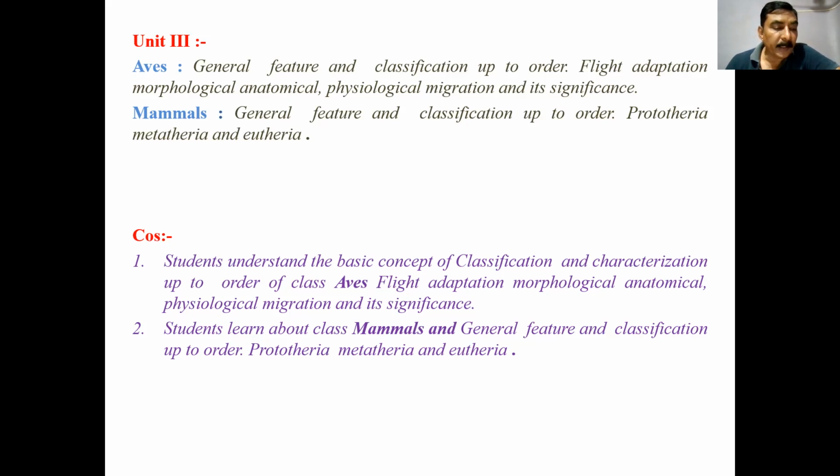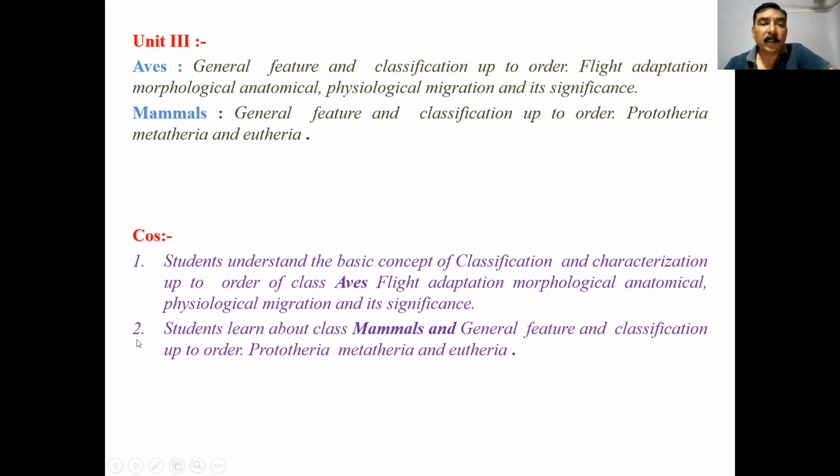The metatherian animals: opossum takes 2 weeks and kangaroo takes 5 weeks to develop the young one. The young ones, when they are born blind, are kept in the marsupial pouch and nourished with the milk produced by the mammary gland until fully formed. This is about the kangaroo and the opossum. So this is all about the mammalian characters.